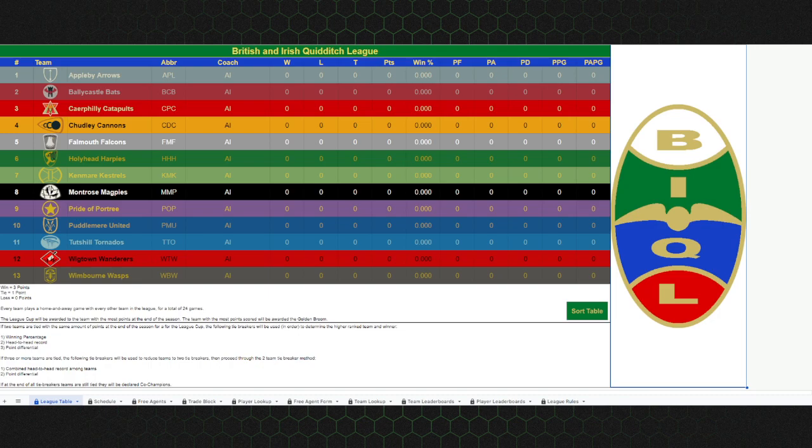Now, there are some tiebreakers to that, because, of course, you may end up with one or more teams that are tied in points. The tiebreakers are down here. First, we go by winning percentage.